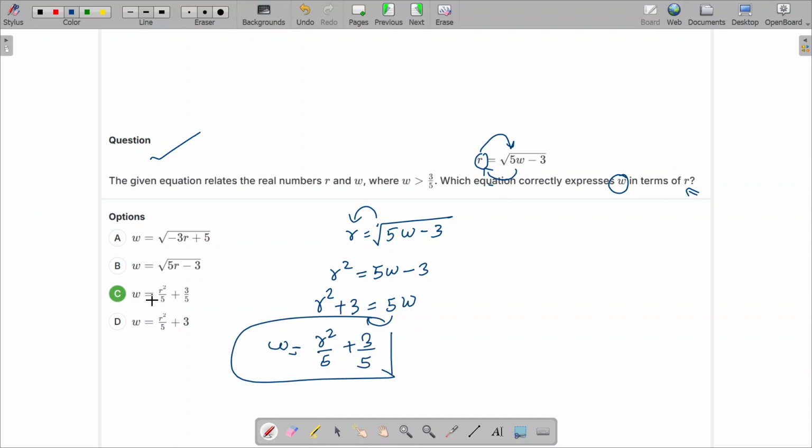If I'm dividing by 5 both sides, I'll get something like this. I know the answer is already marked, but still you should know the solution. And make sure if you're finding any question difficult, take a screenshot of that right then and there. Stop the video and take the screenshot, so that when you are doing it on your own, if you get stuck, instead of watching the whole video and checking where it is, you can simply go through the screenshot.